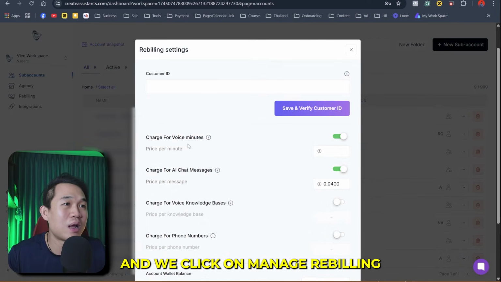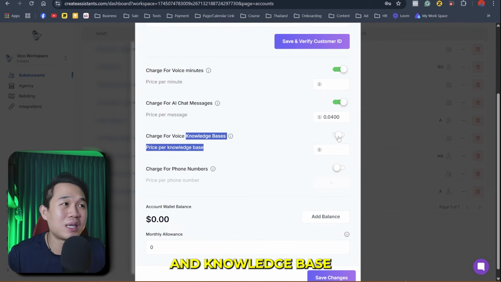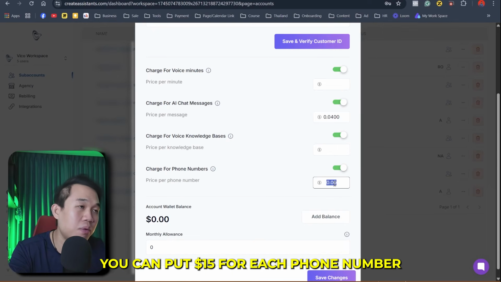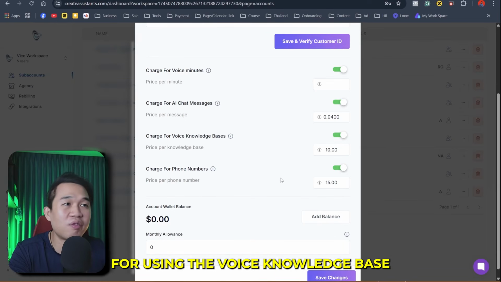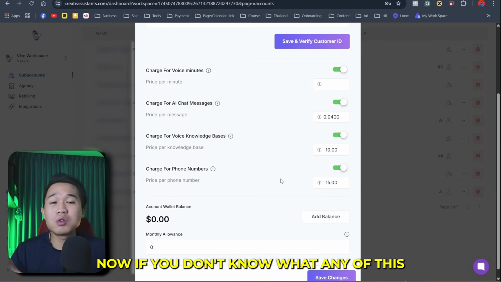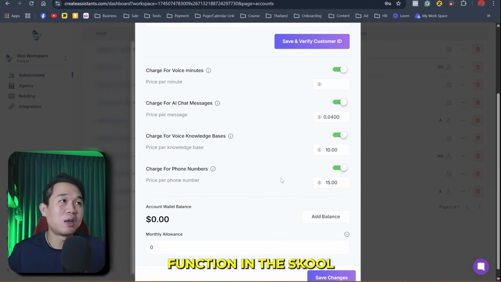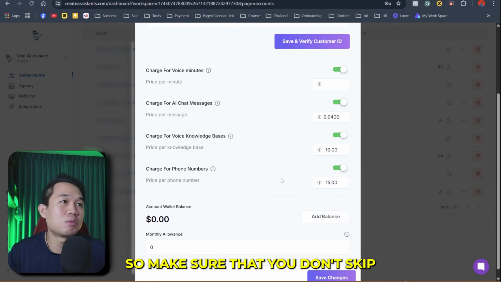and we click on manage rebilling. You can rebill people based on voice and knowledge base. You just have to turn that on, and you can charge people for phone numbers, and you can put whatever price here you want, right? You can put $15 for each phone number, and then we're going to be charging people $10 for using the voice knowledge base. Now, if you don't know what any of this means, we're going to go through all of these functions in the Skool community step-by-step breakdown. So make sure that you don't skip those parts.